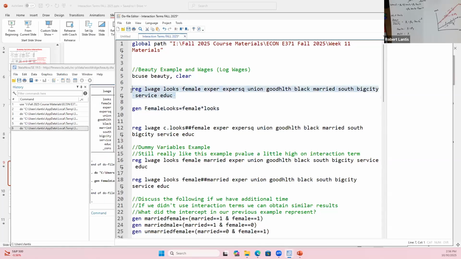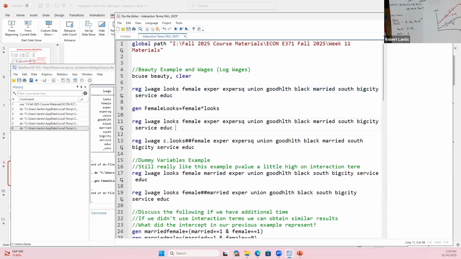I'm then going to run that same regression, but instead I'm going to include the interaction term that I've created. So why might I want to do this? Well, if I want to start to use the display command, now I know that I can use the coefficient on this interaction term. Whereas if I use the double hashtag, remember what we did with the squared model?